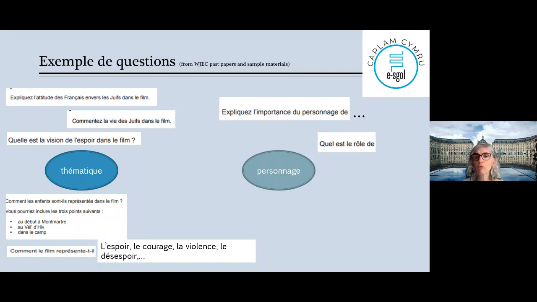So they're quite similar, those two questions, okay? Ou expliquer le rôle, that's even more similar. What's their role in the movie? Why are they there? What would happen if you remove them? What would not be possible in the film if you were removing that character? Think that way. Think the other way around. Yes, they are important, or they have a role to play, because if they were not there, something would not be possible, okay?